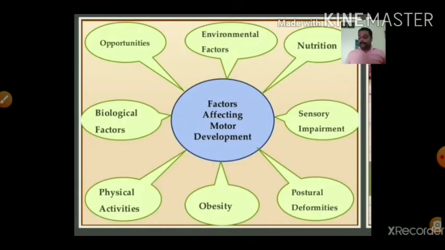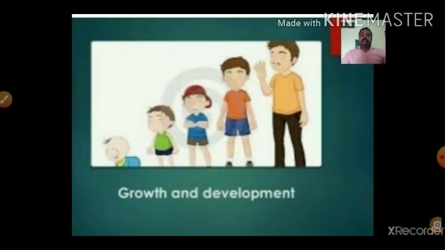We saw the factors affecting motor development. There are various factors affecting motor development. Among them, we saw environmental factors, nutrition, sensory impairment, postural deformities, obesity, physical activity, biological factors, opportunities. After that we saw growth and development.